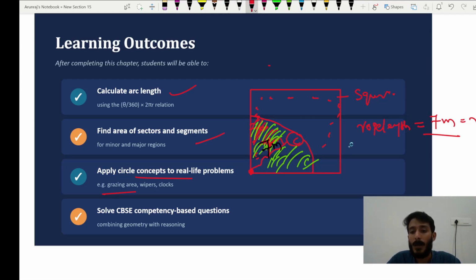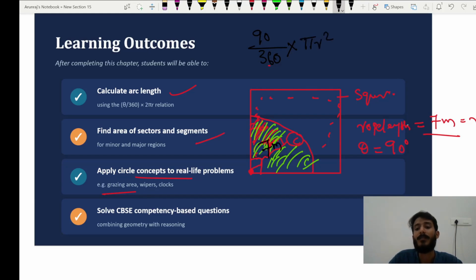Here, what formula are you going to apply? What is the theta value here? Theta is 90 degree because the maximum area is going to come. So theta equals 90 degree, it's a quadrant. So 90 by 360 into what?